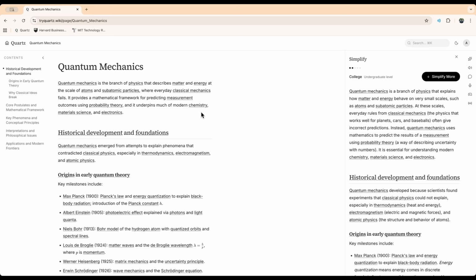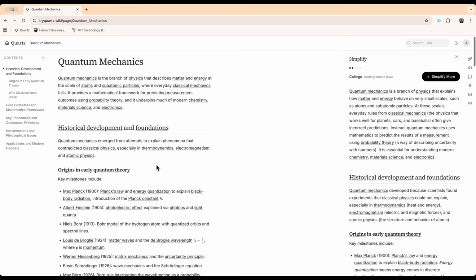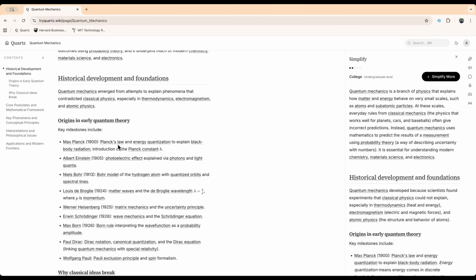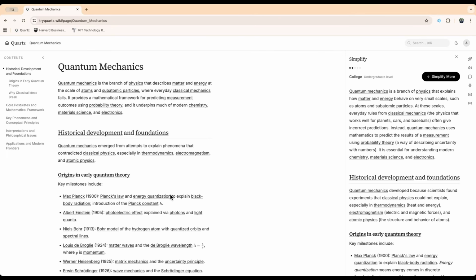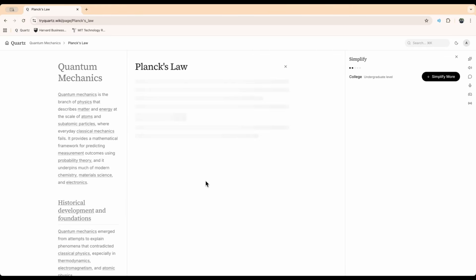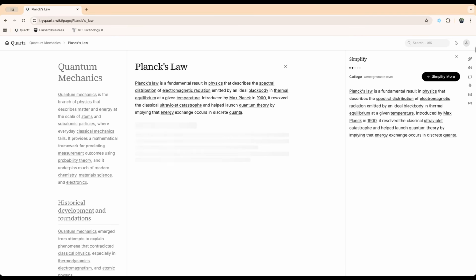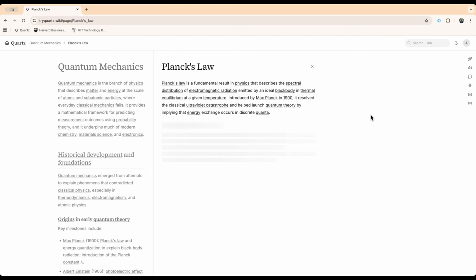Next, suppose I want to learn more about Planck's law specifically, right? The whole premise of all these underlined key terms is that I can click on Planck's law and it's going to navigate to the Planck's law article page and start generating content for me.